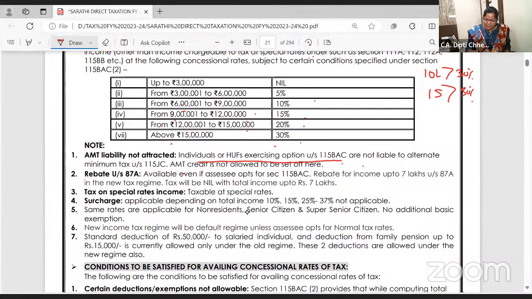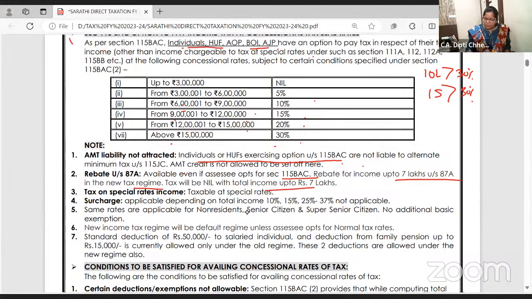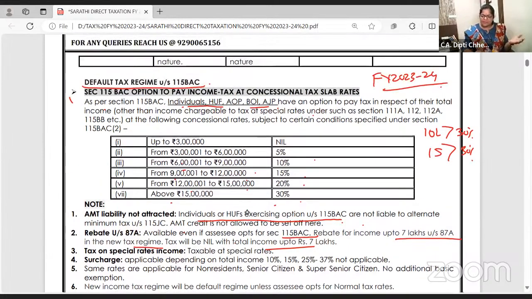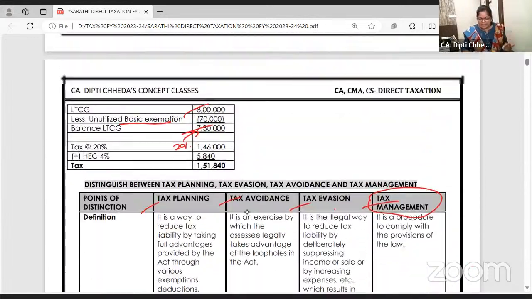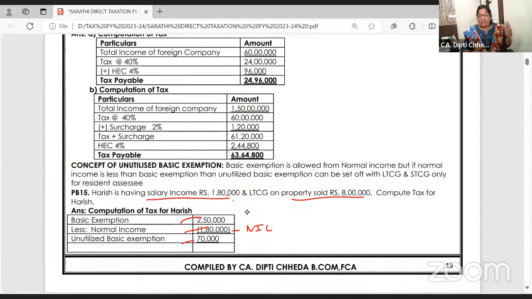Rebate is available under 115BAC up to 7 lakhs, no tax. So normally how much was the rebate? If your income is up to 5 lakh, rebate was 12,500. Please scroll back. If you are having this material, it will be very easy to understand, but those who have placed the order, it will take 3 working days to get the hard copy in your hand.